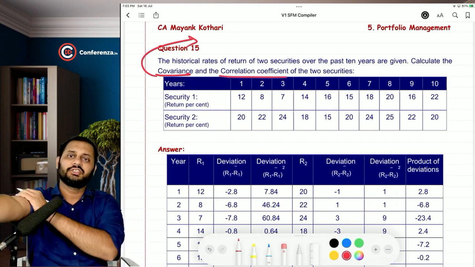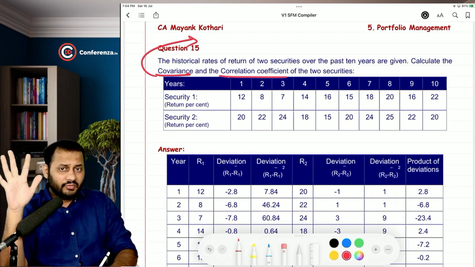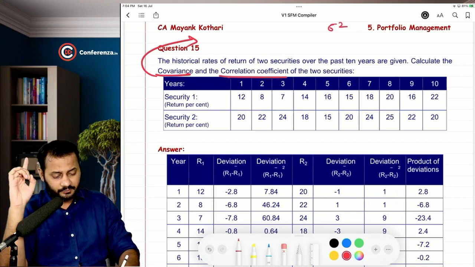Calculate the correlation coefficient. So what is the formula for covariance? Understand, you don't have to remember the formula. It's just like standard deviation squared. This is variance. Okay.